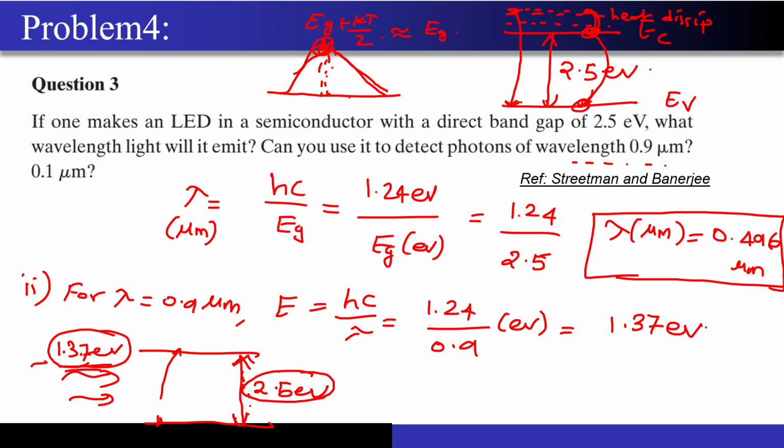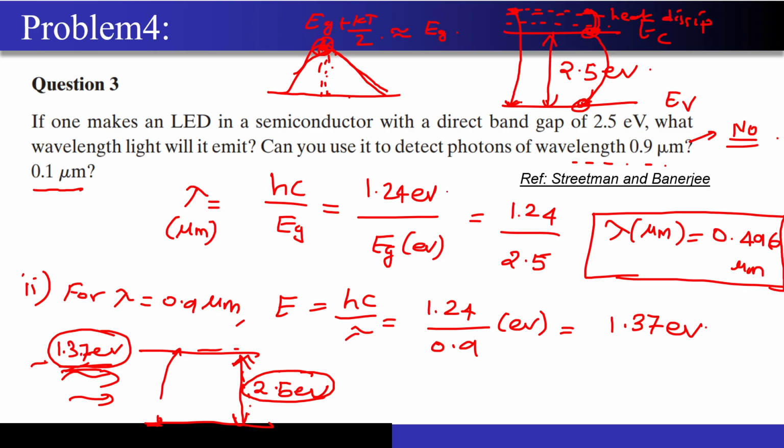No, sir. Very good. So this does not have the capability. So now this photon will pass as it is through the semiconductor material. This material will act as transparent to this light, which has photons of energy 1.37 electron volts. So can you use it to detect photons? Absolutely not. Now the next question they are asking is, what about 0.1 micrometer?